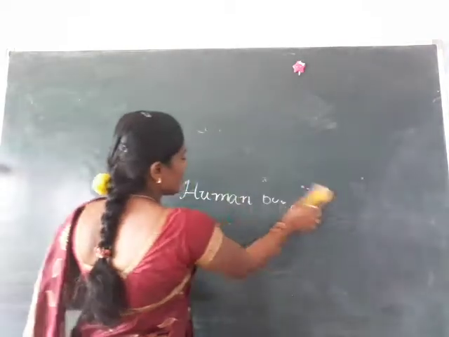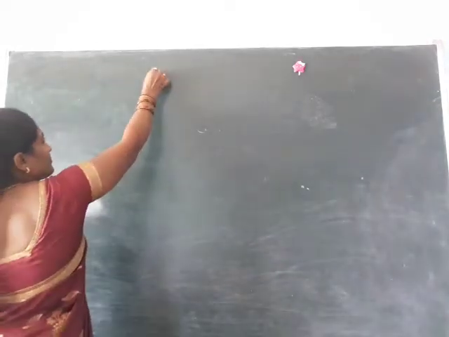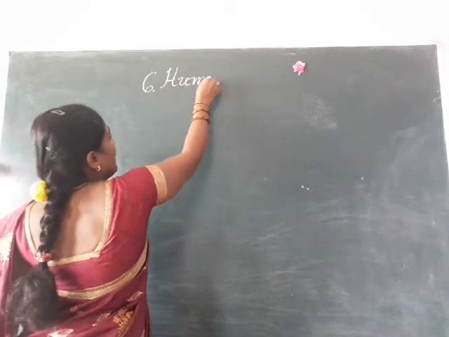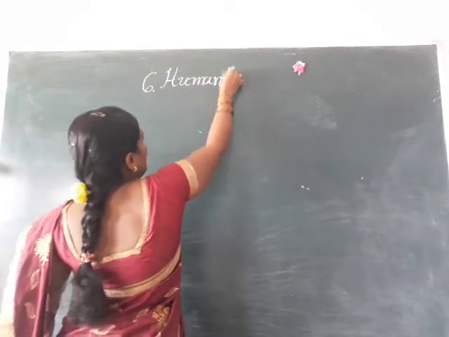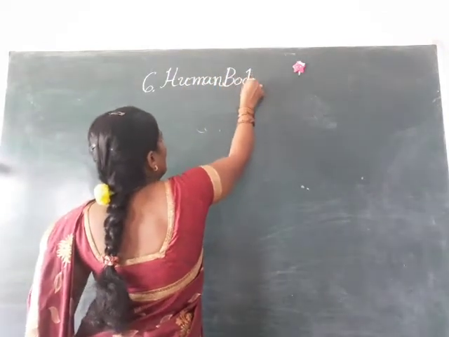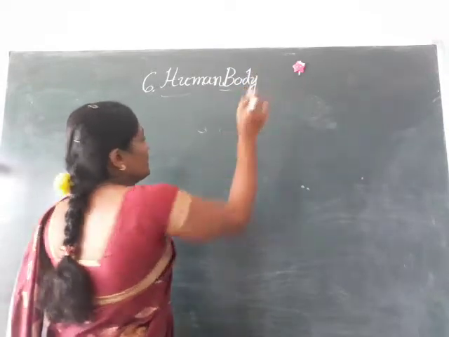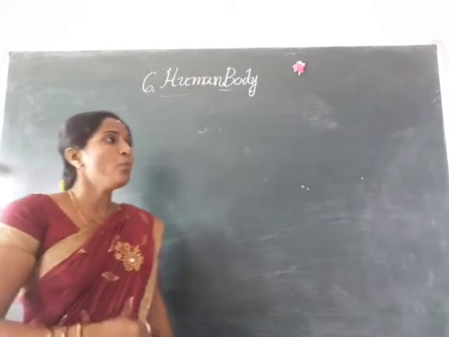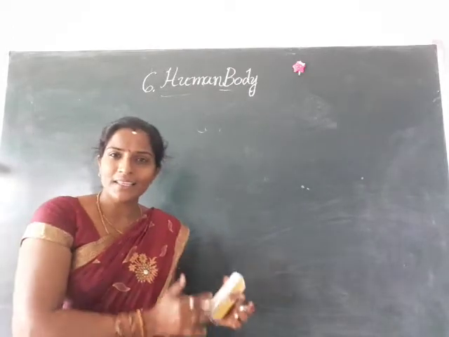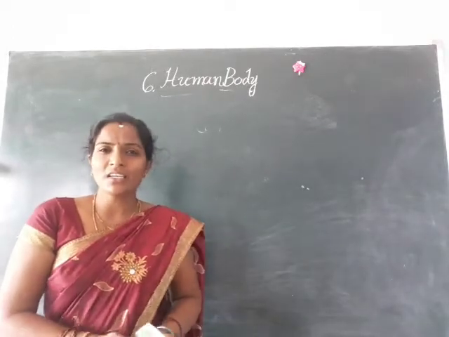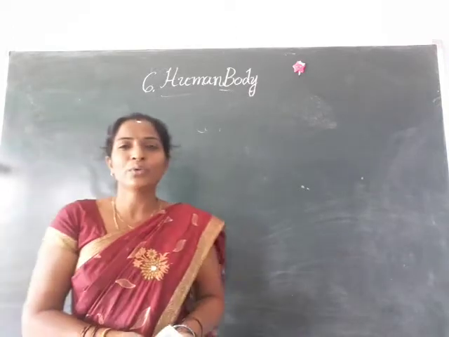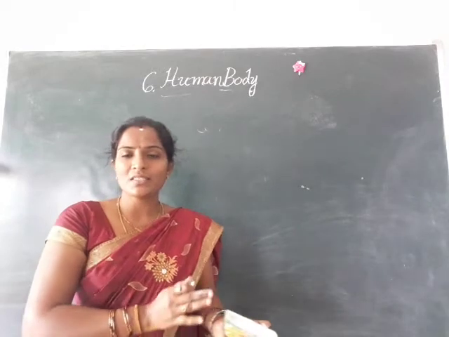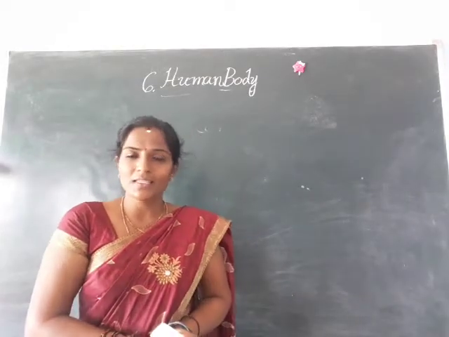This is our 6th lesson, that is human body. H-U-M-A-N, human, B-O-D-Y, body. Human body. Already I told you the human body is a wonderful machine. So what are the parts in this human body? Come on children. Before, I told you some machine parts are made of iron metals. Is it clear?